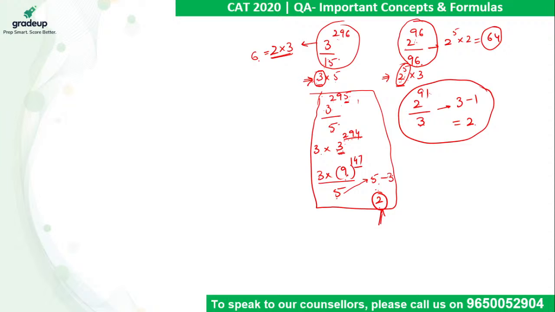Likewise, in second case, Ankit, 96 is the divisor, which is 2 raised to power 5 into 3. And 2 raised to power 5 when cancelled gives me 2 raised to power 91 divided by 3. So when 2 is divided by 3, remainder is minus 1, power is odd, comes out to be minus 1. Just add 3 to it, so 3 minus 1, remainder comes out to be 2. Now the remainder of this solution should be multiplied with the value we have cancelled initially. So on multiplying these two, finally remainder comes out to be 64.